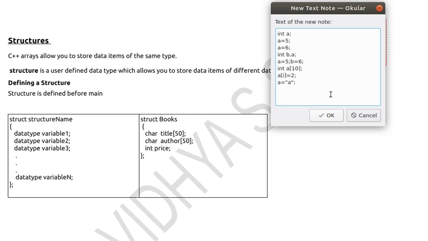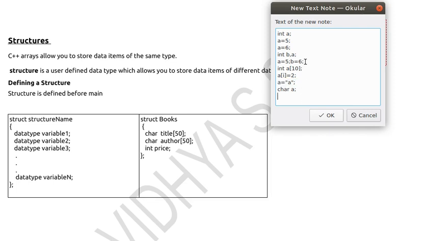Is it possible with arrays or int a? No, it is not possible. If I want to store a character in a, I need to declare a as a character variable. If I declare char a, then it is possible to store a character in a. Otherwise that statement will be invalid.